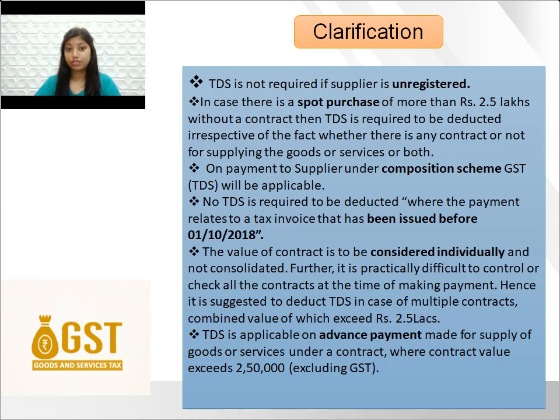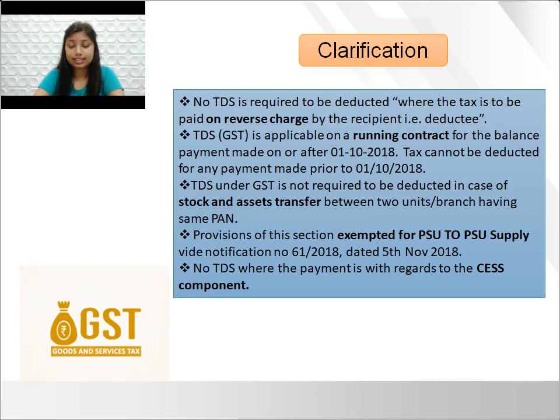Number 4, no TDS is required to be deducted if the tax invoice is issued before 1st October 2018, that is before the effective date. Next, for the purpose of value of supply, in case of multiple contracts, value should be taken individually and not consolidated. Last, advance payment. On advance payment, TDS is required to be deducted where the contract value exceeds rupees 2,50,000. No TDS is required to be deducted where the deductee is liable to pay tax under reverse charge mechanism.